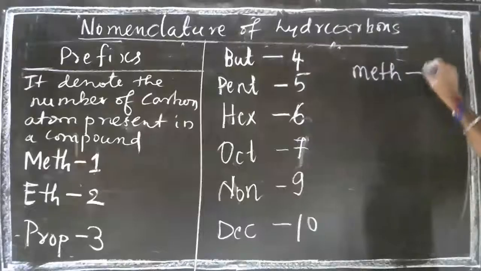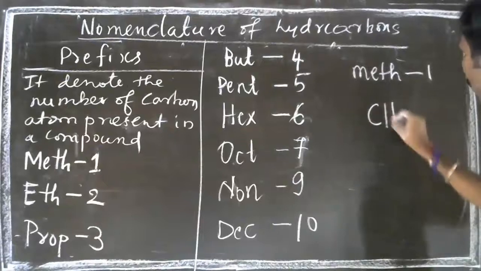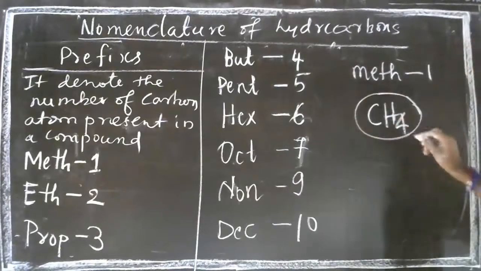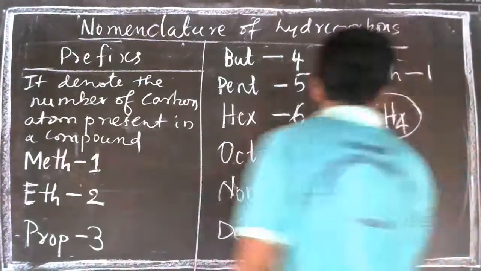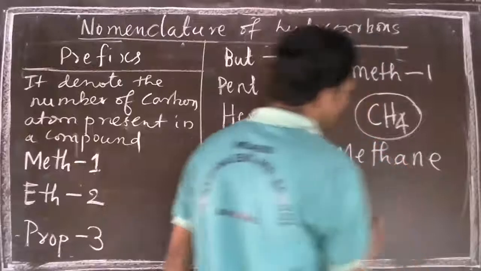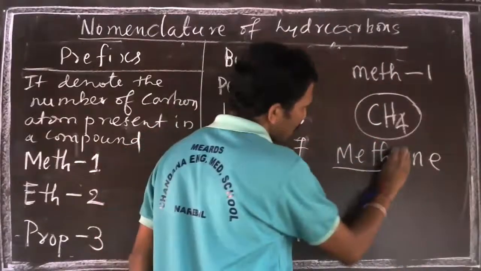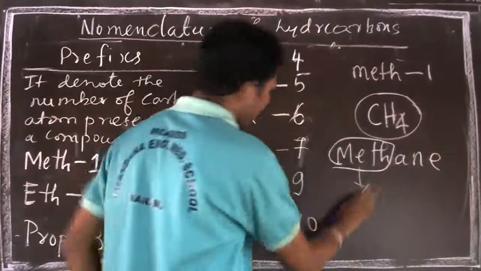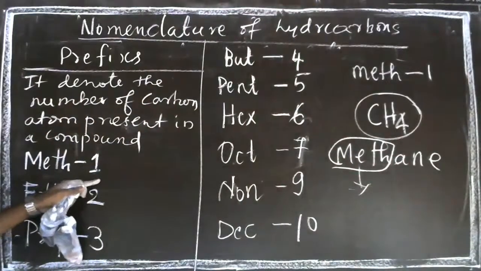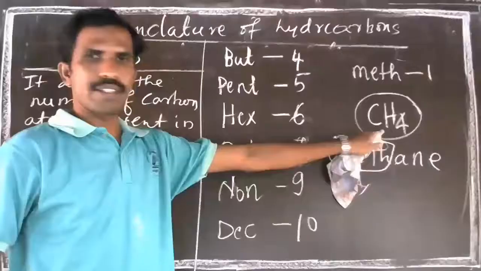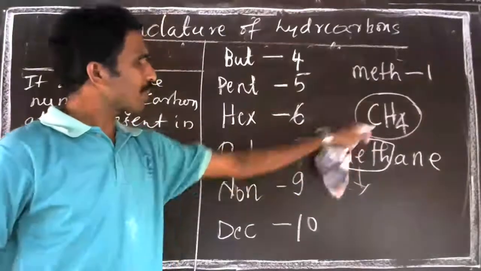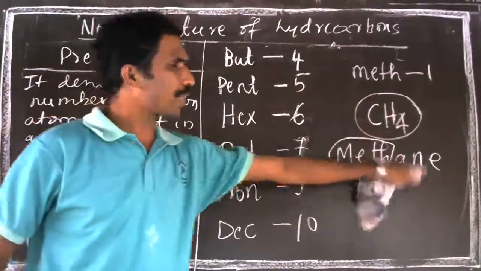See, if one carbon atom is there, meth means 1. See, CH4, methane. This is called methane. Here, meth is nothing but one carbon atom present in a compound. In this methane, we have only one carbon atom. That's why the name of this compound is methane.